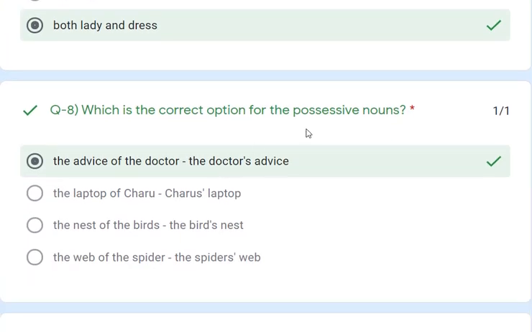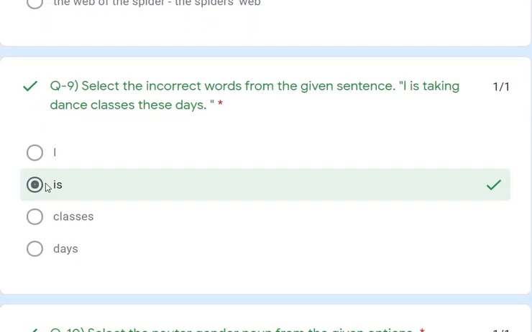Which is the correct option for the possessive noun? "The advice of the doctor." And we can also write it as a possessive noun: the doctor's advice. The remaining options have some errors, so they are wrong. Question number 9. "I is taking dance classes these days." Here one word is wrong, which is "is". It has to be "I am taking".